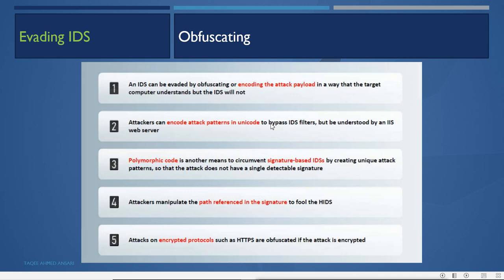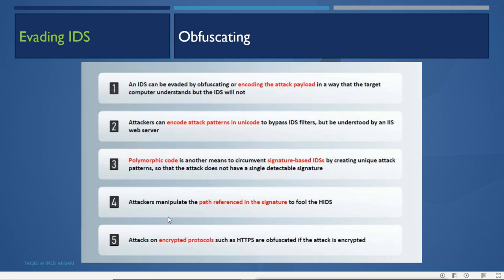Then polymorphic code is another means to circumvent signature-based IDS by creating unique attack patterns, so that the attack does not have a single detectable signature. Now remember, the IDS is detecting those attacks based on the signature. So by using Unicode or polymorphic code, what does the attacker try to do? They try to evade the signature detection. They try to generate different, unique patterns for the attack so that it is not detected.